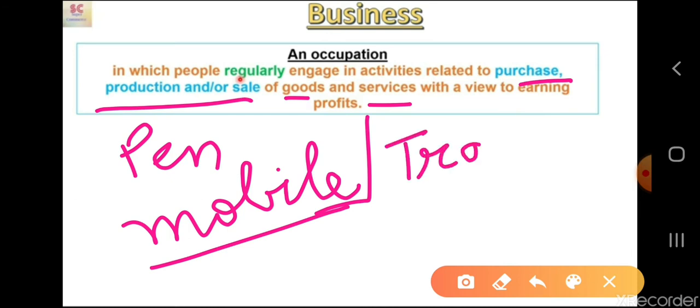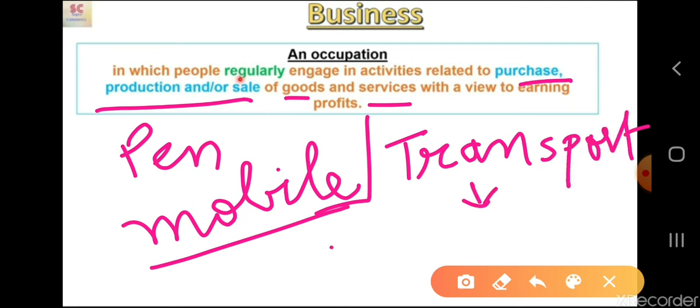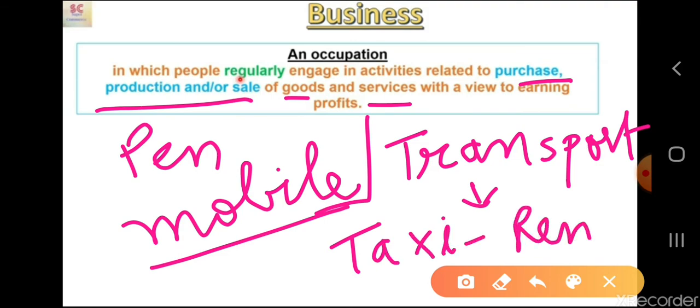For example, we are hiring a taxi and we are paying rent for it. Here we can only feel whether the service provided by the transportation company, by taxi or auto, was good or bad.